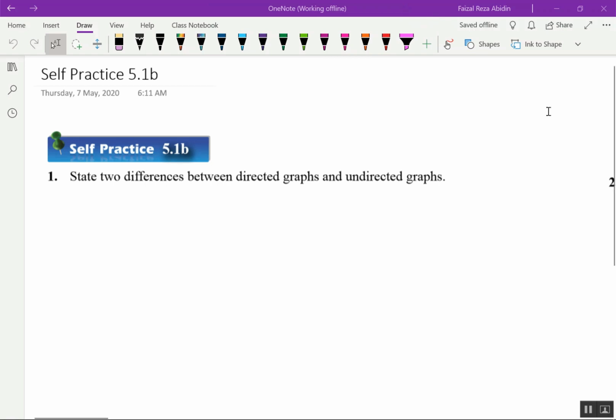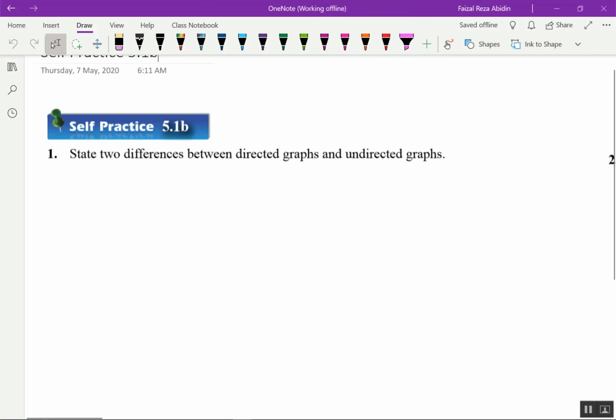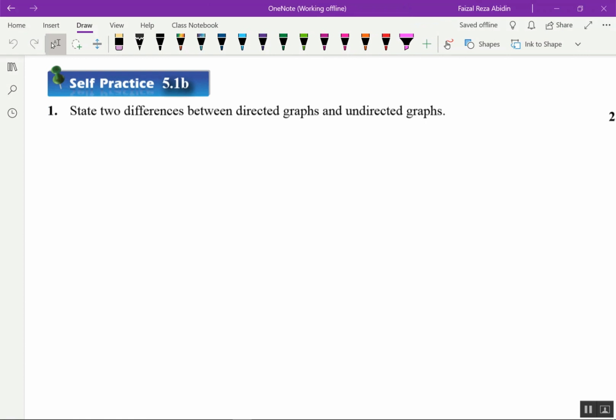We meet again. In this video we are going to discuss self-practice 5.1b. For the first question, state two differences between directed graph and undirected graph. Before that, we are going to recap what a directed graph is, before this, the simple graph.